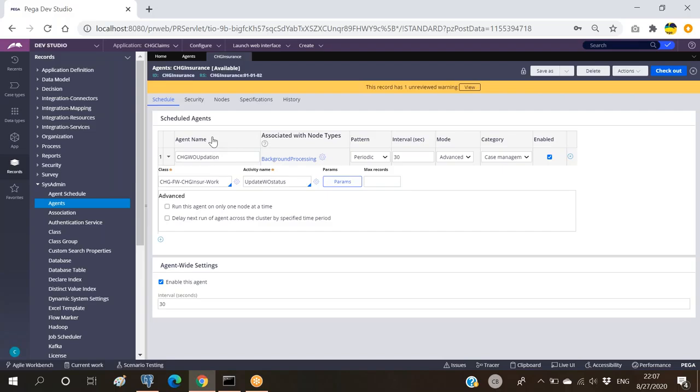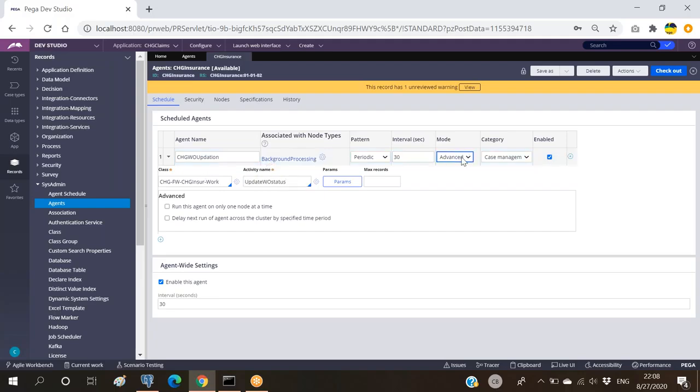So this agent has to blindly wake up and execute this activity every 30 seconds. Even if it is recurring, it has to do the same. So for every certain period of time, this agent has to wake up. But there will be cases where we don't want to run this particular agent if there are no records to be updated. So there will be cases where the execution of the activity is not required.